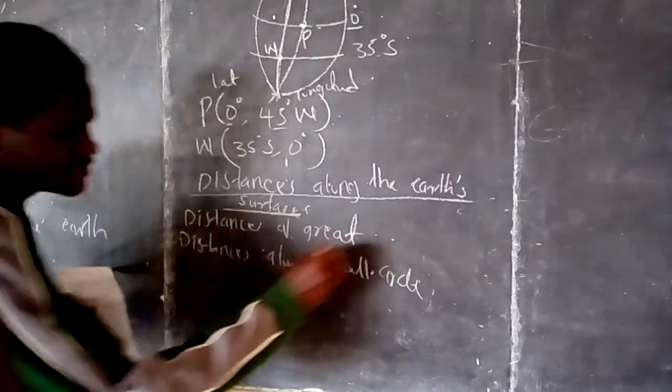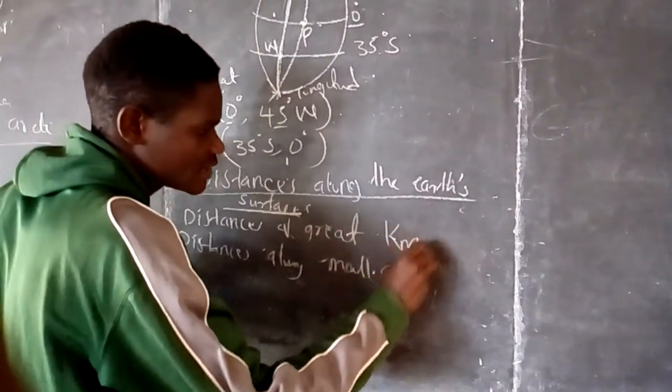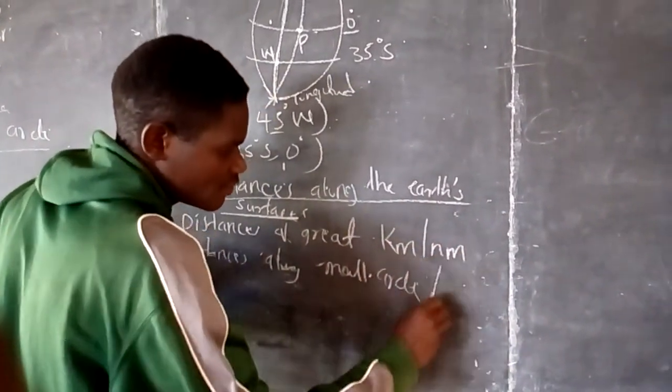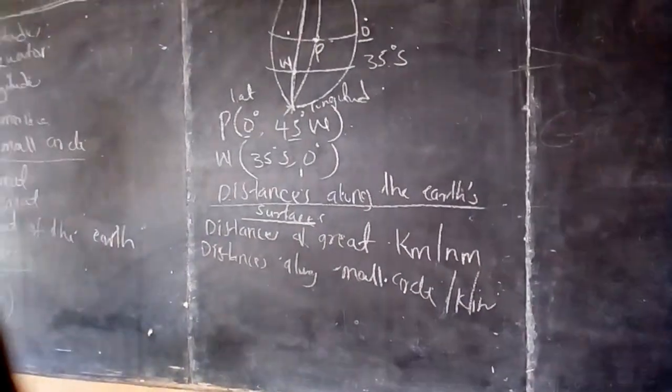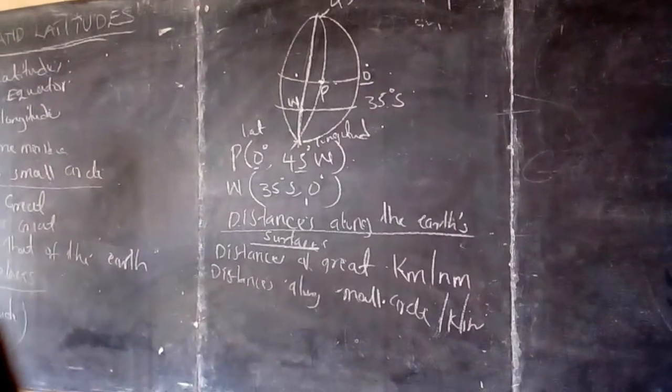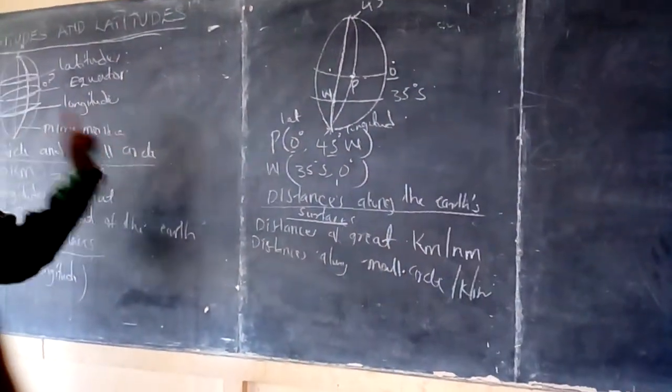And all these distances can be in kilometers or nautical miles. Now we want to discuss these distances in kilometers or nautical miles along the great circle or along the small